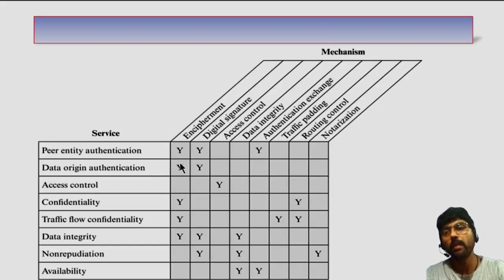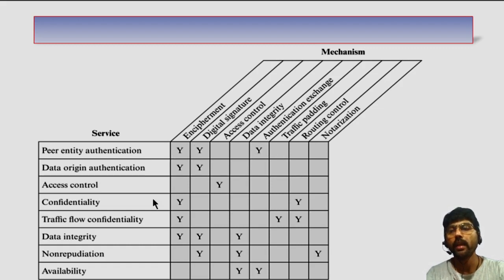Now, this table shows you the different services we have and which mechanism we have to apply for which service. For example, see here, if I am using peer entity authentication, we can apply mechanisms such as encipherment, digital signature, as well as authentication exchange. If we apply more mechanisms, we get more security.